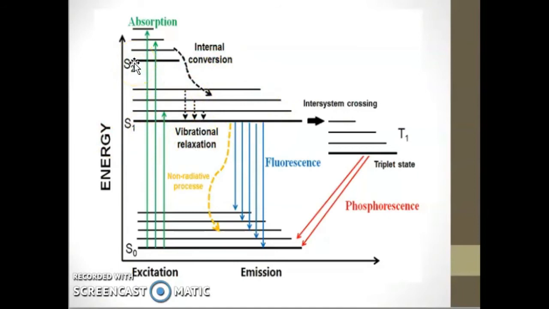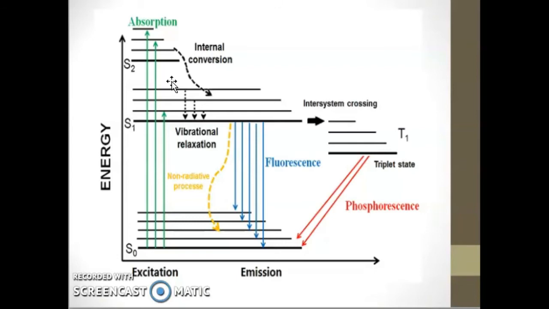S2 is a higher electronic state and S1 is the lower electronic state, of the same multiplicity. The molecular spin state remains the same during internal conversion.